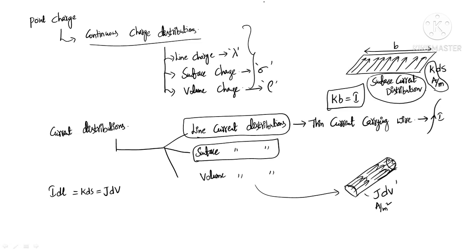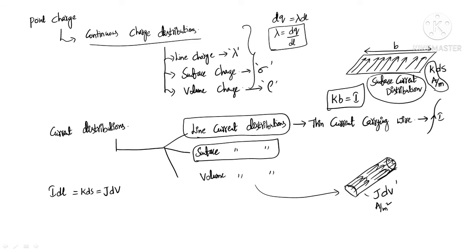In the electrostatics case, we replaced the small amount of charge, which is the differential charge, with lambda dl. Is it right or not? What is lambda actually? It is a line charge density, which is the charge per length. So lambda is equal to dq by dl, right?